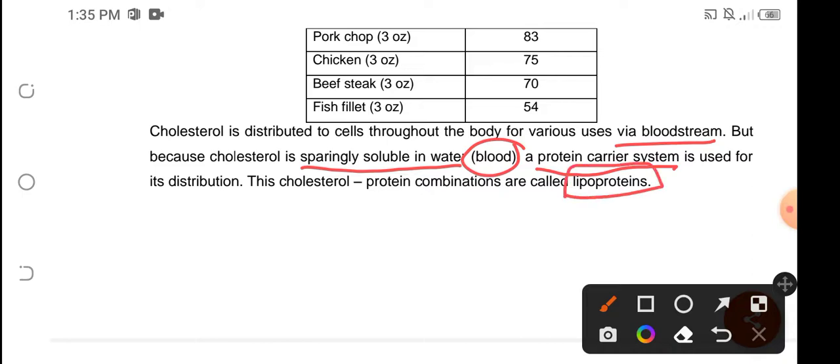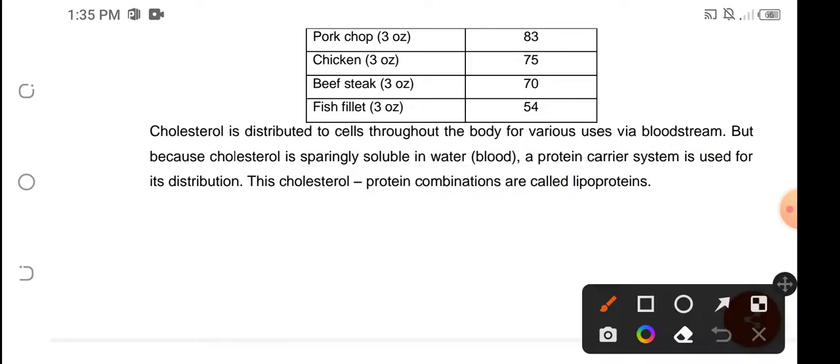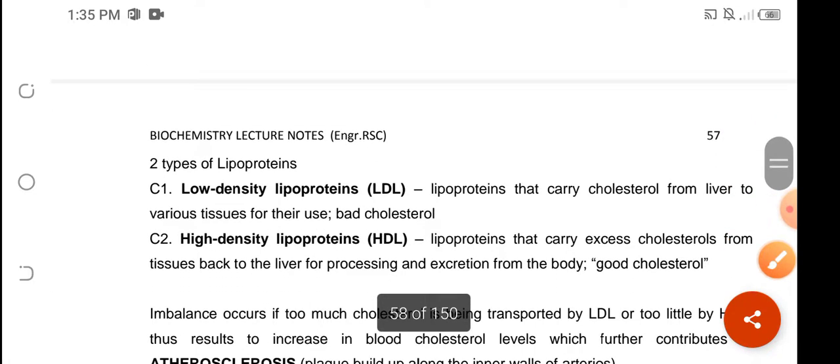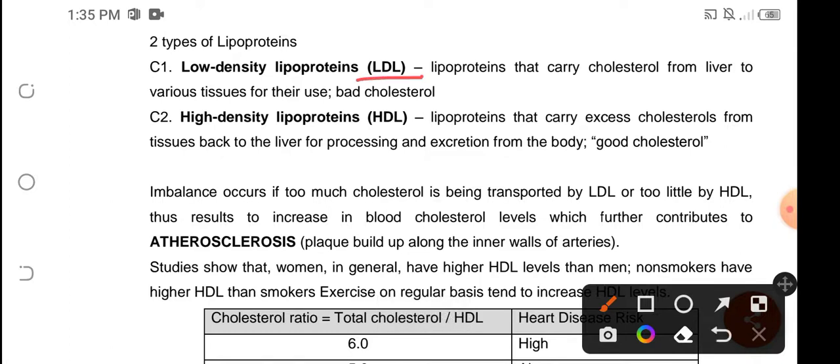These are the cholesterol-protein combinations that are responsible for carrying this through our bloodstream. Okay, so we have two types of lipoprotein. We have the LDL, which is the low density lipoprotein. This lipoprotein carries cholesterol from our liver to various tissues within our body for their use. Okay, so we call this low density one the bad cholesterol.